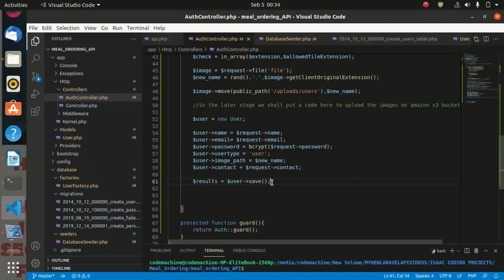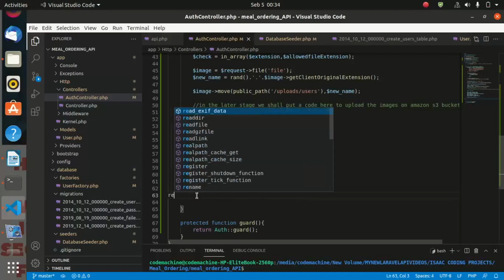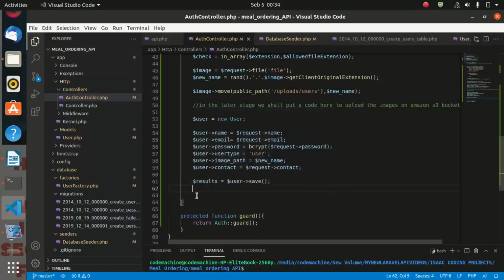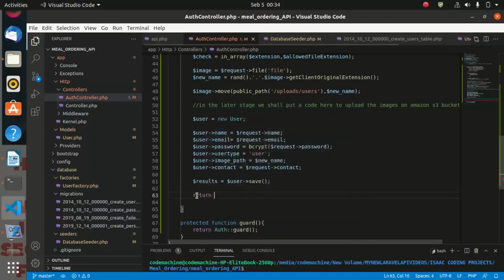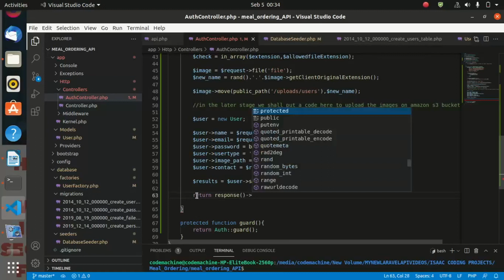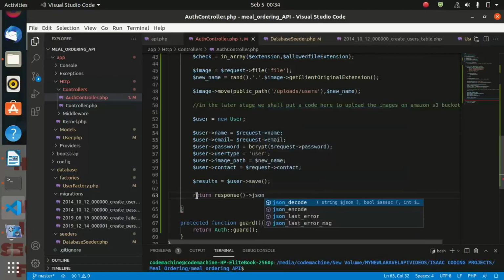database. So now after saving our data inside our database, we must return a response to the user, and for now we shall say return response, and it must be a JSON response, return response JSON, and it's going to be a message.